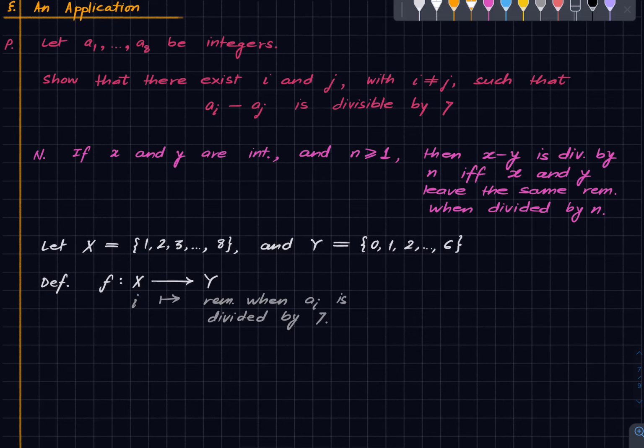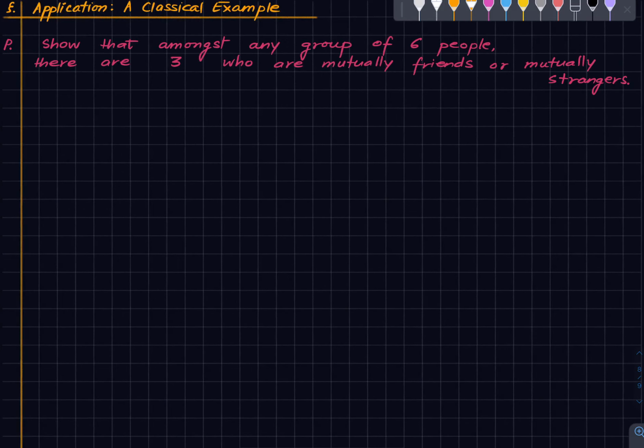And now finally, we have one more classical problem that we will look at. So we want to show that amongst any group of 6 people, there are 3 of them who are mutually friends or mutually strangers. So of course, this requires some assumptions. So we are assuming that given any 2 people, either they are mutually friends, meaning both are friends of each other, or they are mutually unacquainted. Nobody knows the other person.